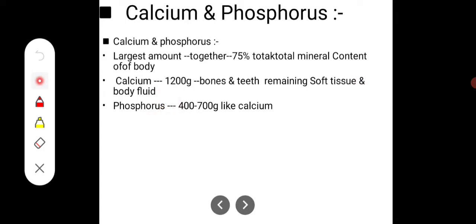Phosphate is about 400 to 700 grams, also mostly present in bones and teeth, with the remainder in soft tissue and body fluid.